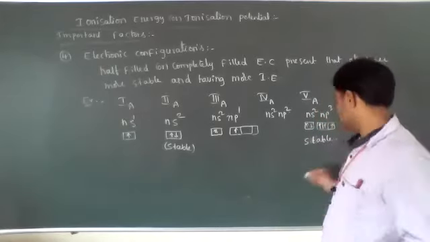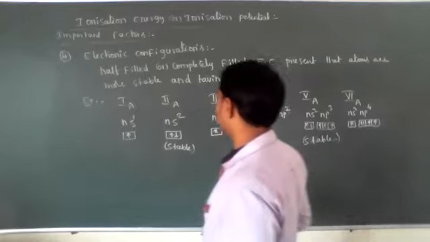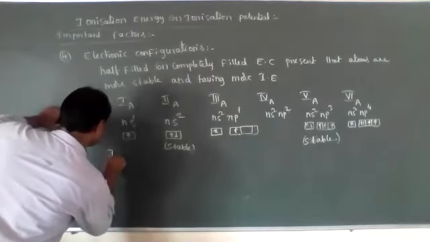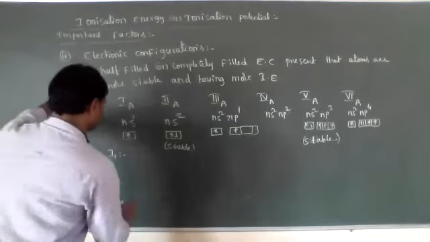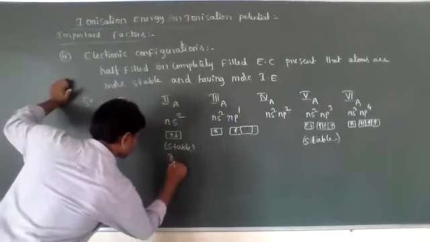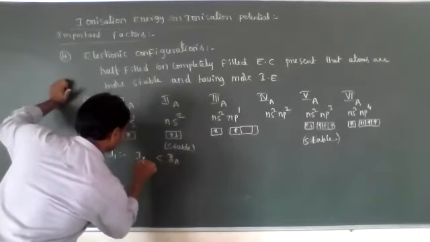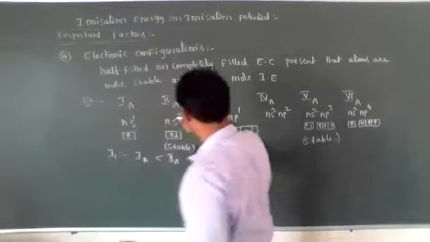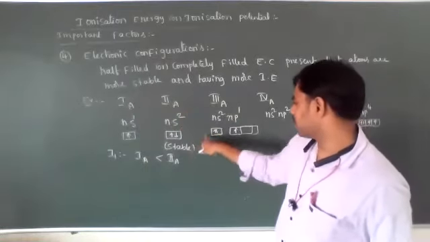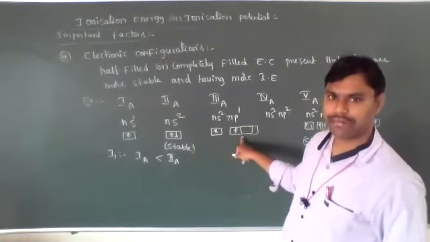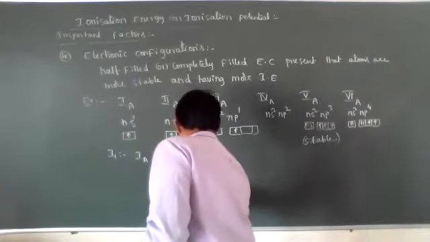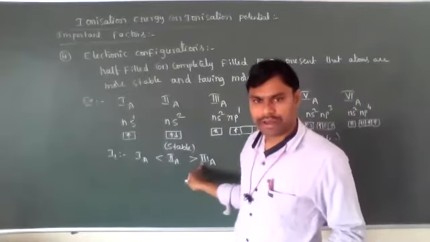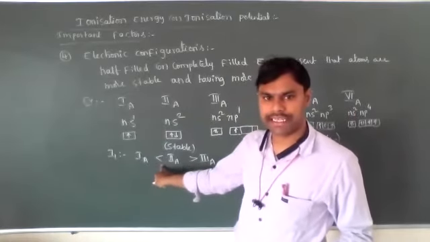So due to this stable electronic configuration, the first ionization energy I1 of second A group elements is more when compared to first A group elements, and the second A group elements have stable electronic configuration compared to neighboring third A group elements. That's why compared to third A group elements, the second A group elements' ionization energy is more.